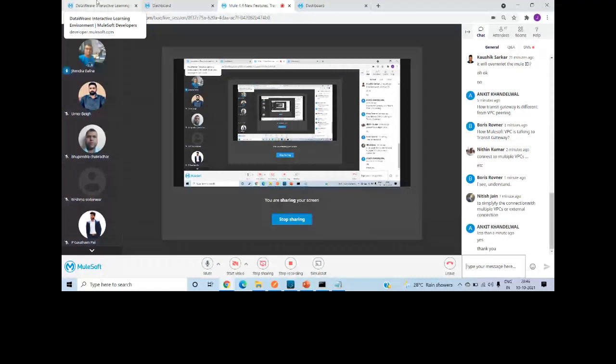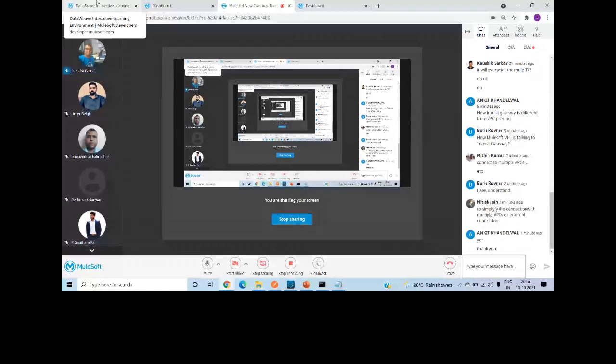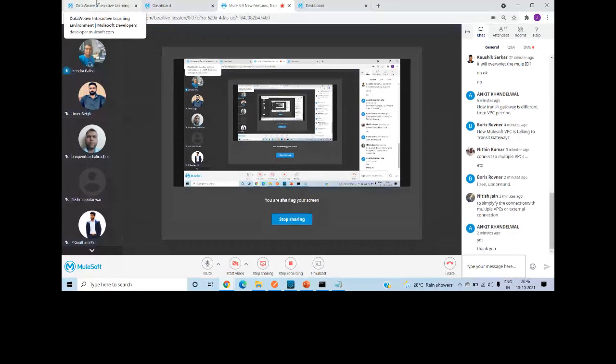So simply what you can do, instead of making that many configurations, you simply connect the AWS Transit Gateway from MuleSoft, and by default you will get access to all the resources, all the VPC peers, all the corporate data center resources, all the cloud resources. Simple, correct? This is one of the use cases why a Transit Gateway was introduced, because there might be requests from a lot of customers. They might be saying they already have a Transit Gateway which is doing all the connections, basically, right?